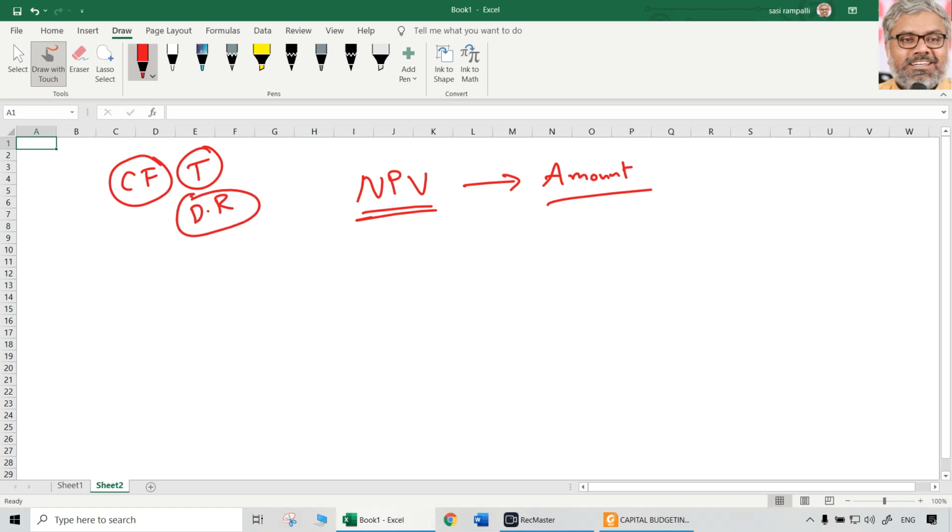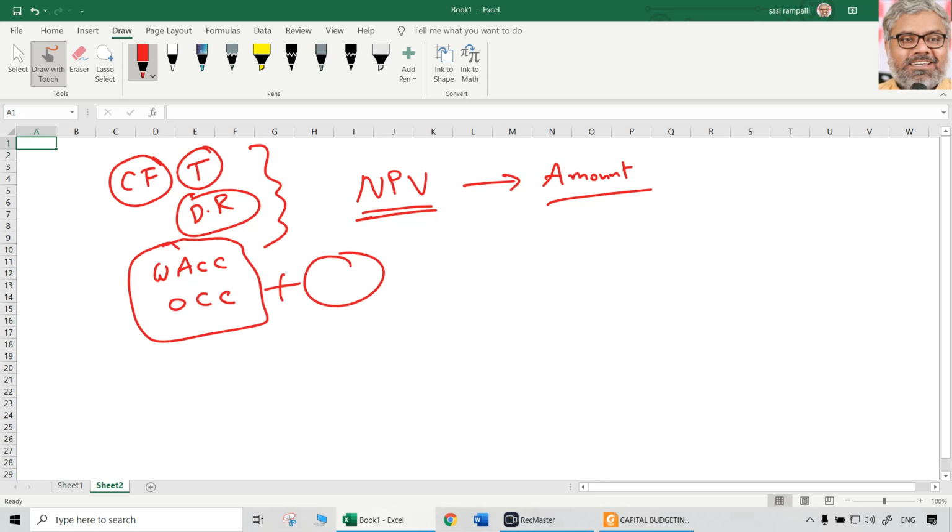So while calculating NPV, we know the discount rate already. And generally, what is the discount rate? That also we discussed earlier. Generally, it will be taken as weighted average cost of capital or overall cost of capital or plus something, whatever the management desires. So it can be called required rate of return or desired rate of return also. Whatever it is, there is a discount rate already known to us while calculating NPV. And using the information available, we calculate the net present value amount. That is the way the NPV is computed.